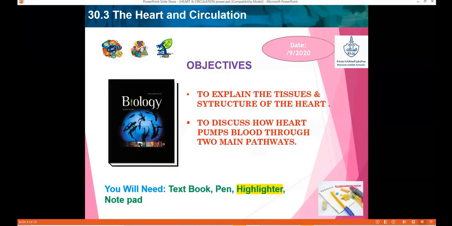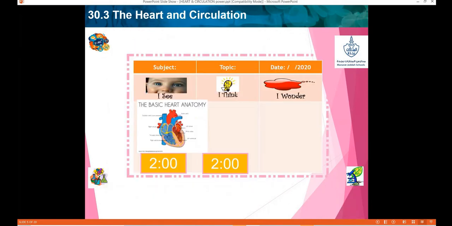Let's discuss the objectives. The objectives for this topic are to explain the tissues and structure of the heart, to discuss how the heart pumps blood through two main pathways, to describe the structure and function of the heart, as I told you already, and then to contrast pulmonary and systemic circulation. This is what we are going to study. We are going to study the entire structure of the heart.